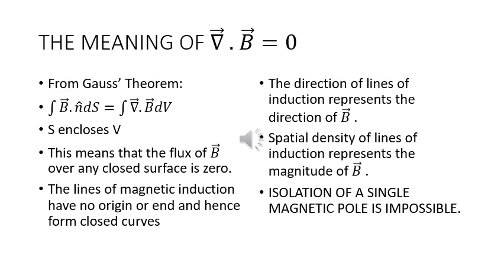Then lines of magnetic induction have no origin or end and form closed curves. The direction of lines of induction represents the direction of B. The spatial density of lines of induction represents the magnitude of B, and also the isolation of a single magnetic pole is impossible.